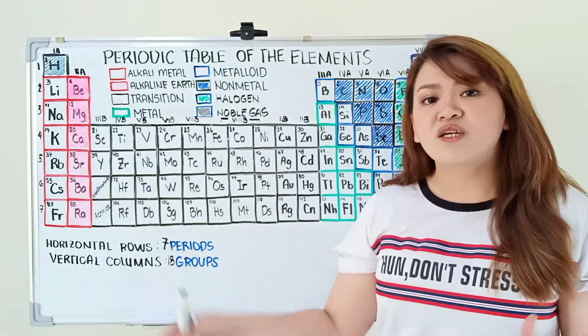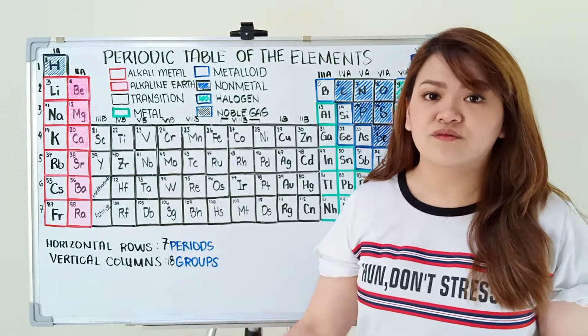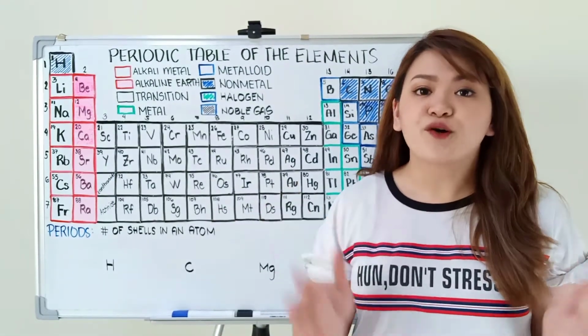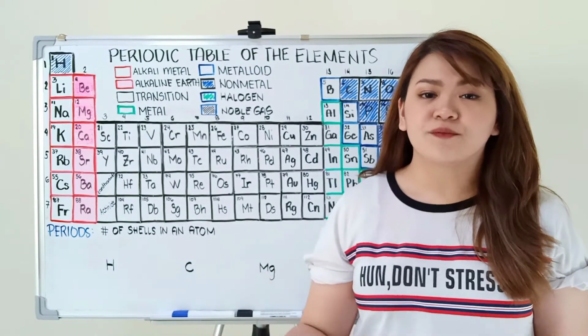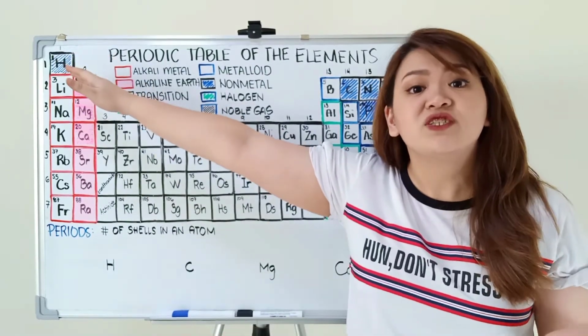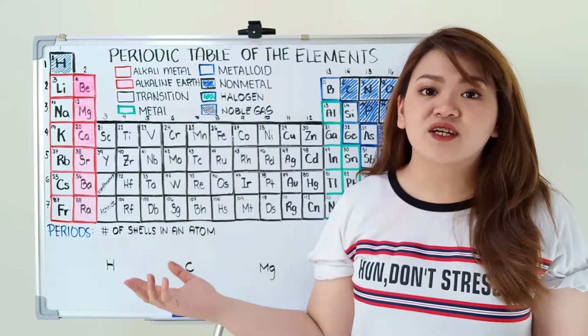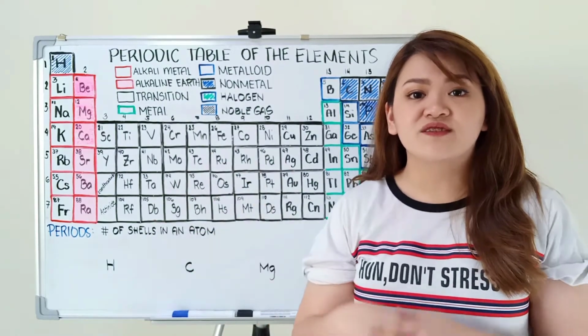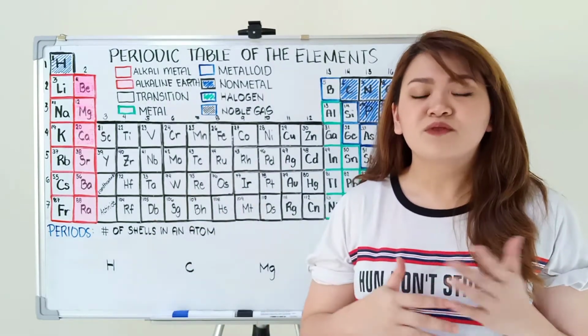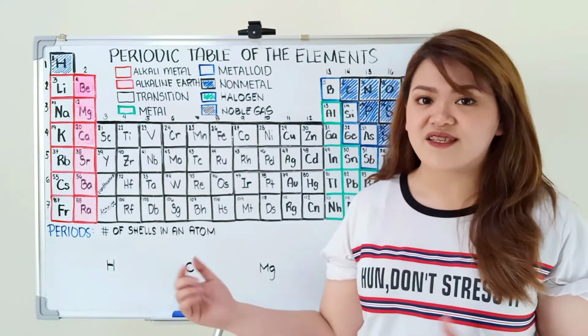So ano ba ibig sabihin ng periods and groups na to? So when we say period, it is the number of electron shells in an atom. So for period 1, we have 1 shell. For the period 2, we have 2 shells. For the period 3, we have 3 shells, and so on. And mas madali siyang ma-visualize and maiintindihan sa example.